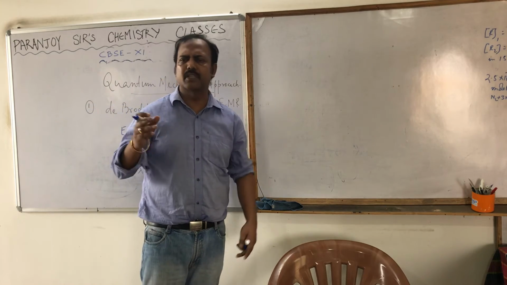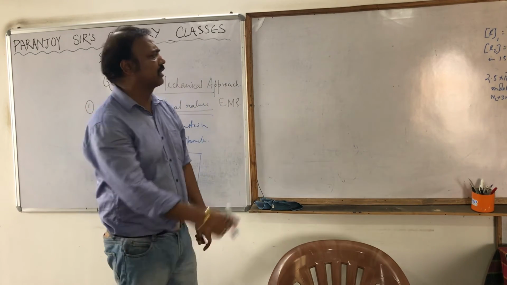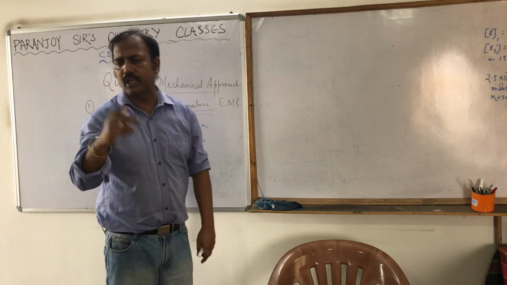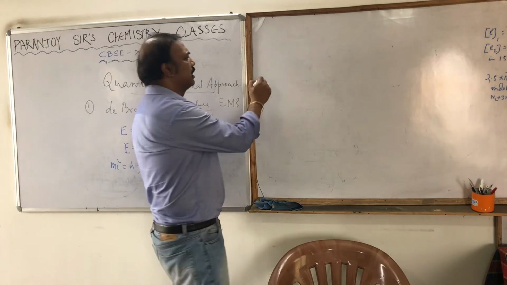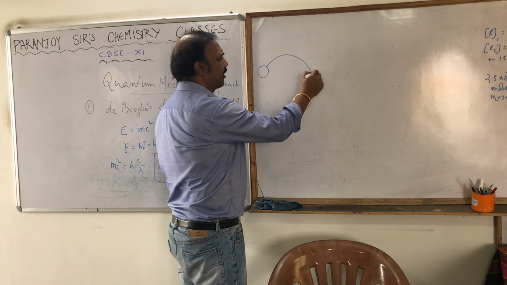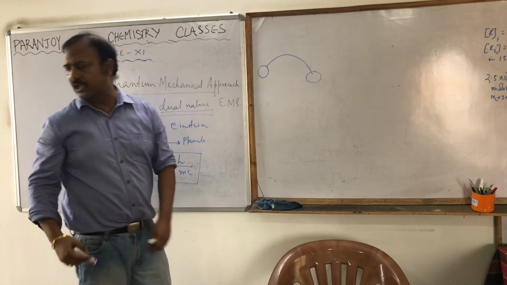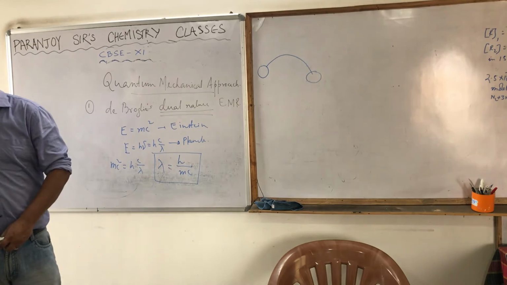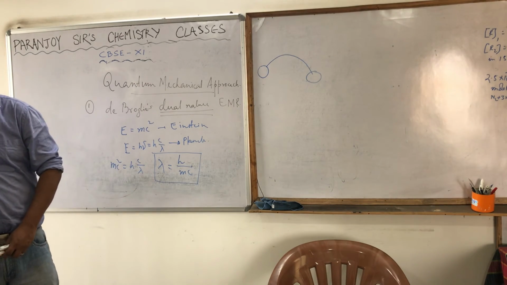Macroscopic substances means, just as an example, suppose a cricket ball. We are throwing a cricket ball. If I throw a cricket ball, we know the movement of the cricket ball will be like this, right? If any particle is projected, the movement of the particle will be simply like this.